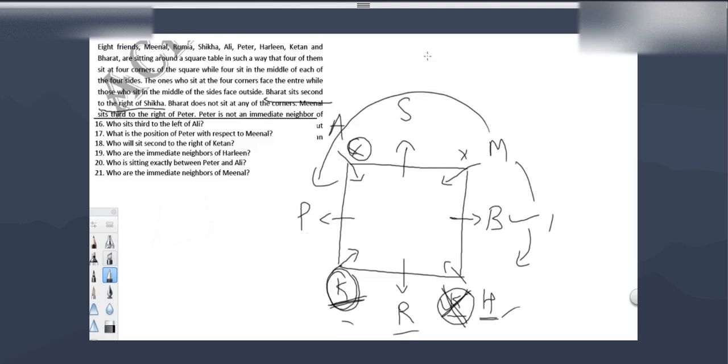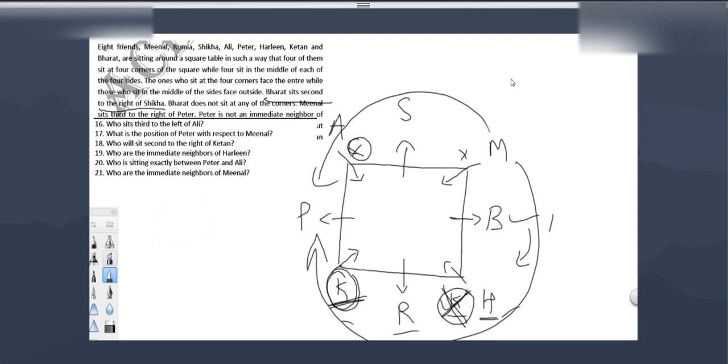It depends on the other option. It can be third to the right or fifth to the left. It depends on the option. Who will be second to the right of Ketan? Second to the right of Ketan is Harleen.